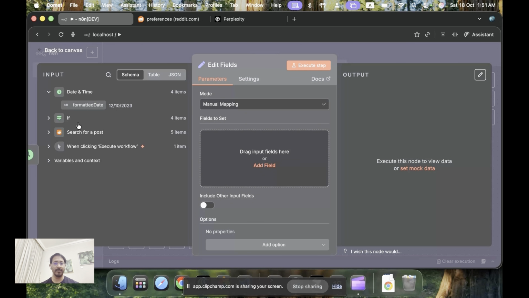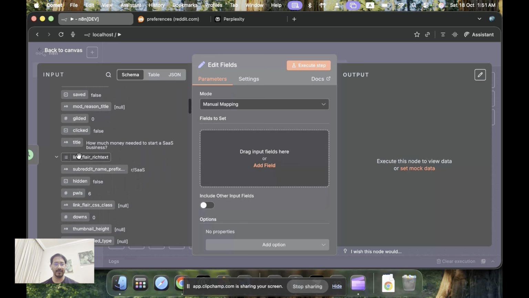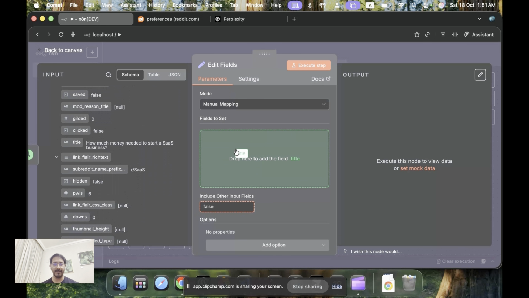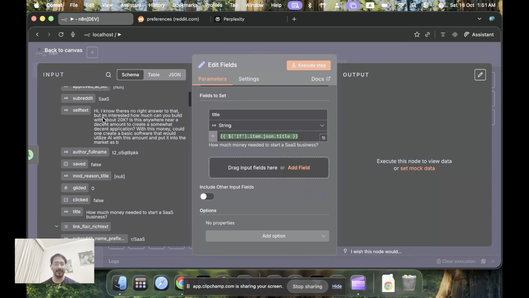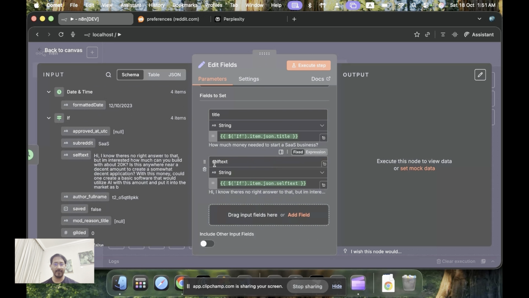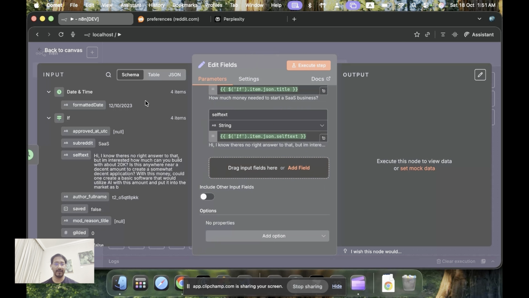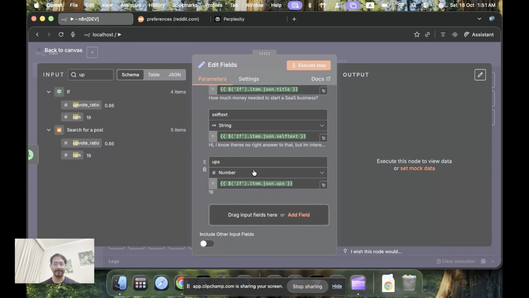So from the if, we will take fields like the title. We will search for the title, and add it. The next is the content, which we want over here. Next we'll search for the upvotes, and drag it here.